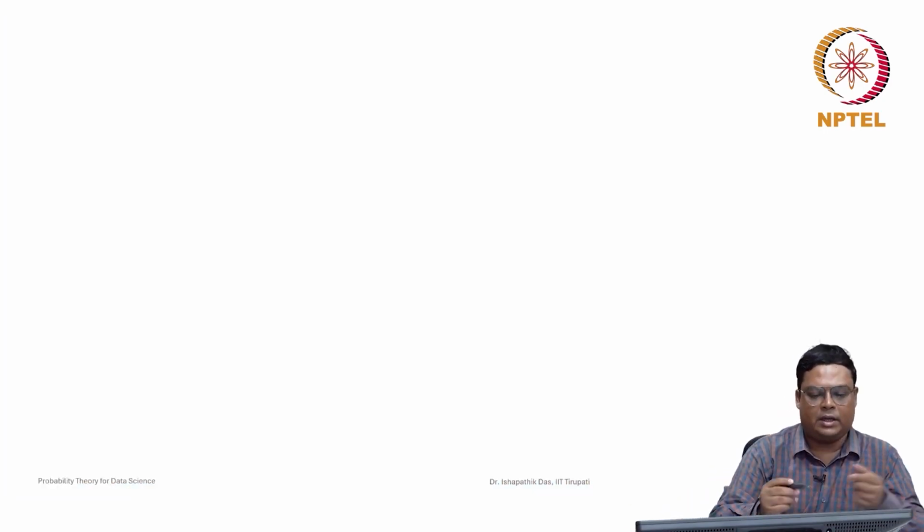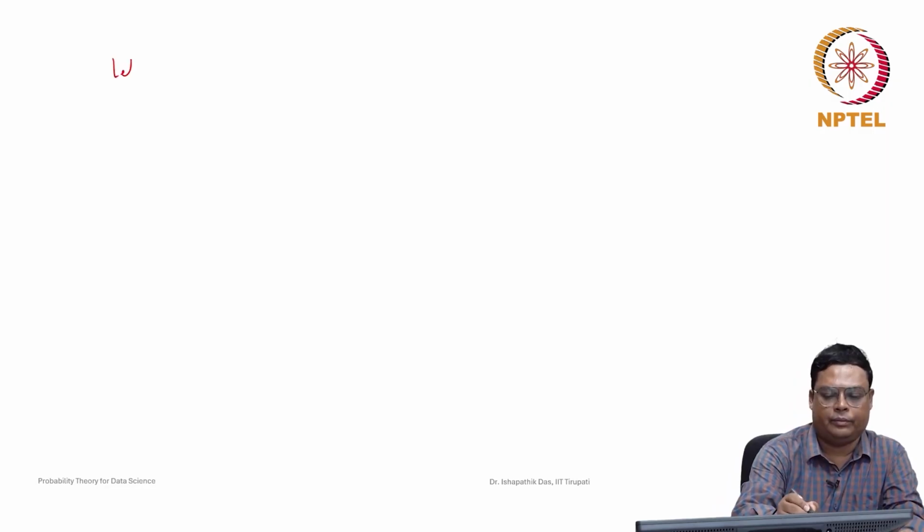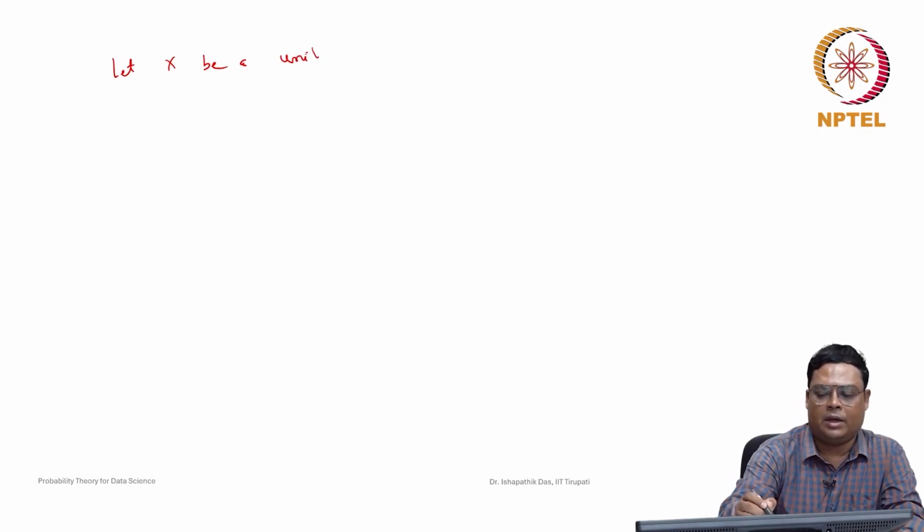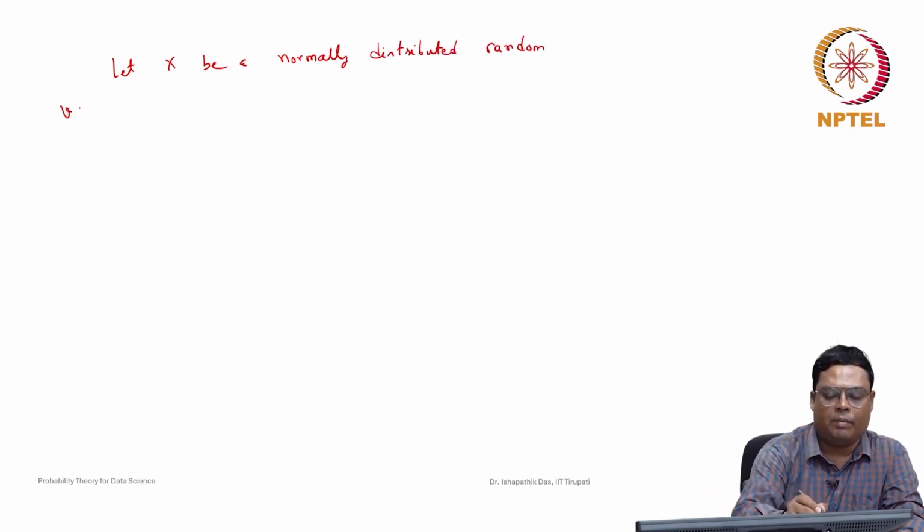Let x be a normally distributed random variable with mean mu and variance sigma square.